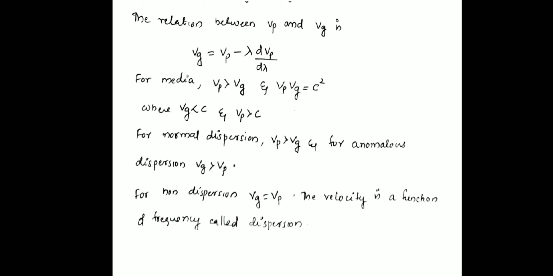So for normal dispersion, the Vp value is always greater than Vg, and the abnormal condition is Vg greater than Vp. If there is no dispersion, Vg is equal to Vp, that is, the phase velocity equals the group velocity, and this condition is called non-dispersion. That means when the velocity is a function of frequency, that is called dispersion. So normal dispersion means Vp is greater than Vg, the abnormal or anomalous condition is Vg greater than Vp, and non-dispersion means Vg is equal to Vp.